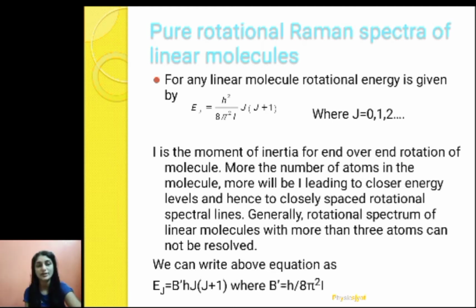Now we know that h upon 8 pi square I is nothing but B. In the earlier lecture we considered that as B. Here we have written it as B dash, where B dash is the rotational constant.